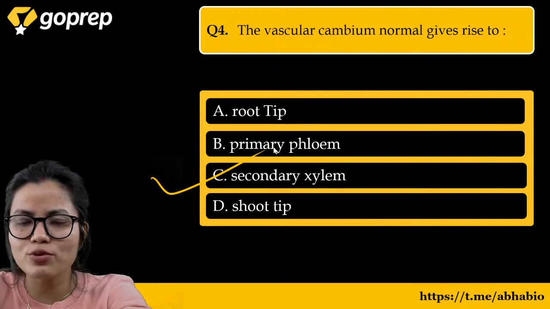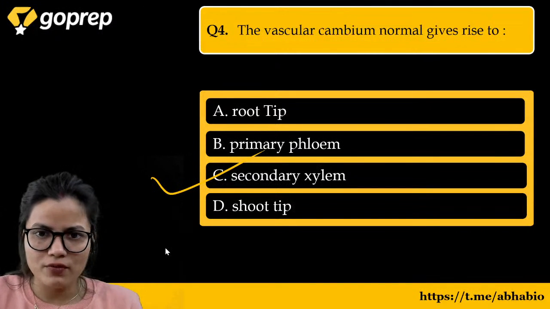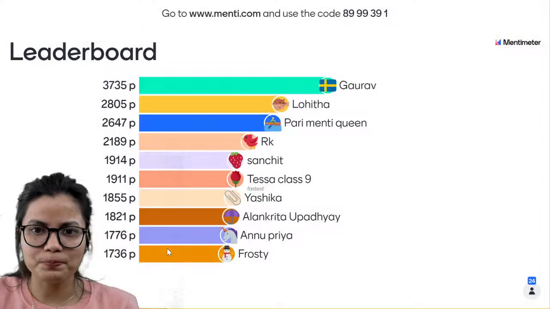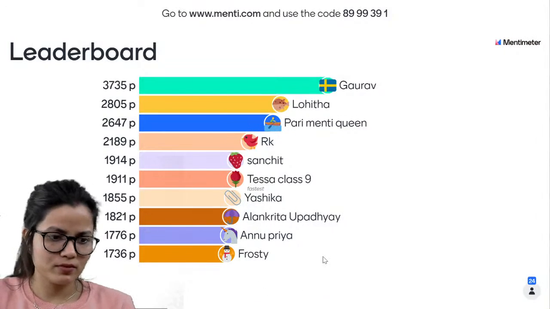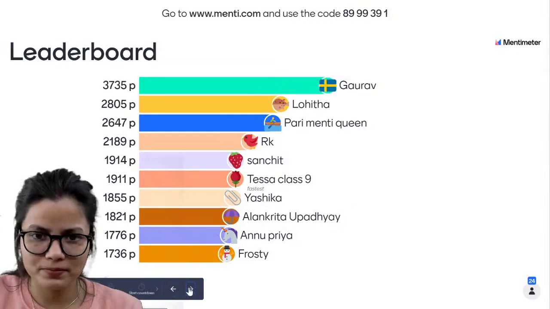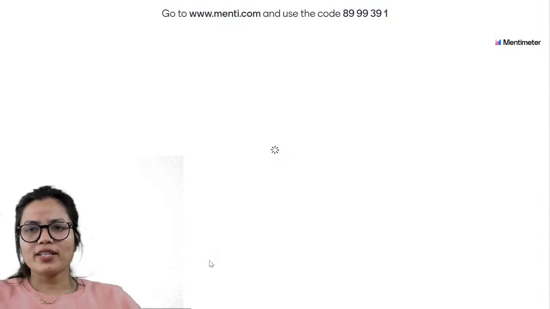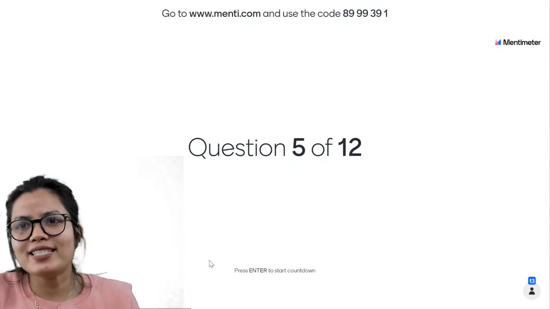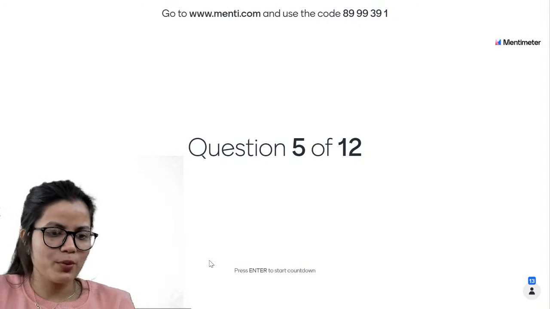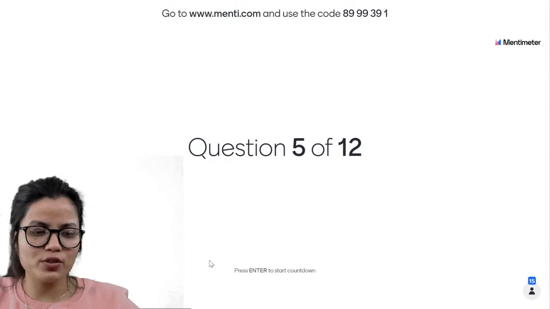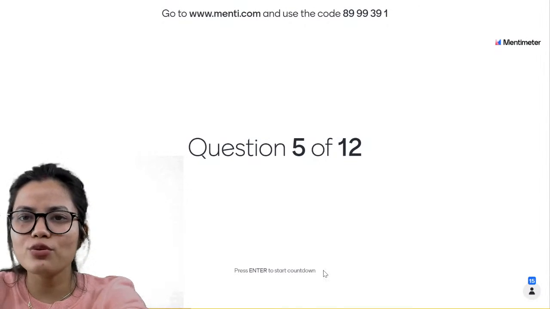Chaliye, everybody come to the Menti, so we can move to the next question. फटाफट से आ जाइए. Okay, the code is 8999391, which means 8999391. So everybody come here and call your friends.